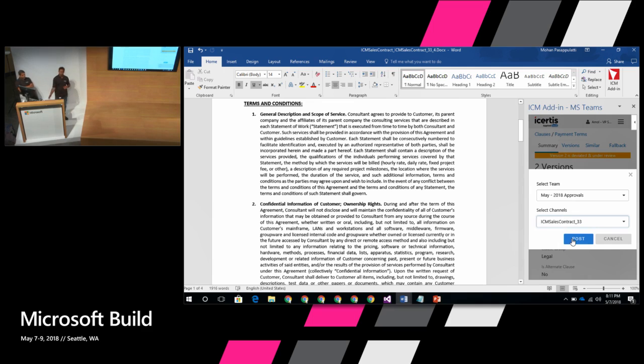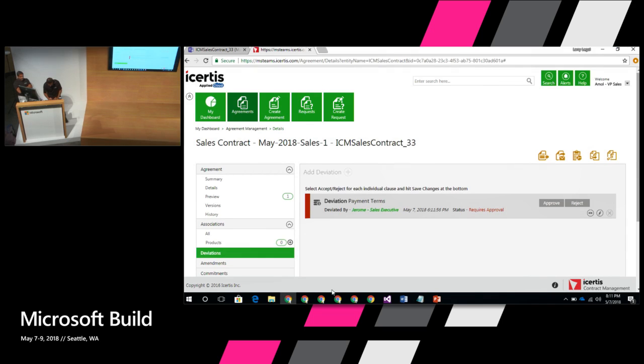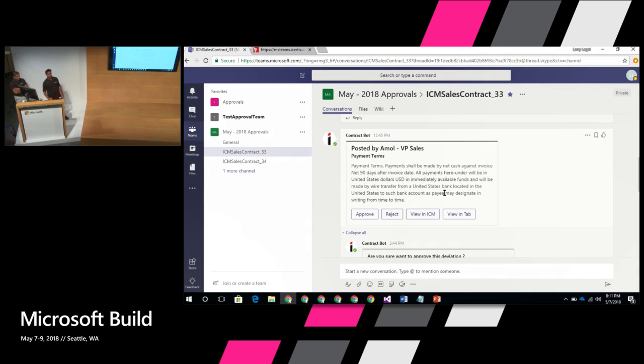So now when he does post, what you're really posting is this message with all the context information into Teams. So let's see what that looks like. Once you hit post, in the interest of demo reasons, I'm just condensing the whole flow. So when he posts, it appears as something like this.